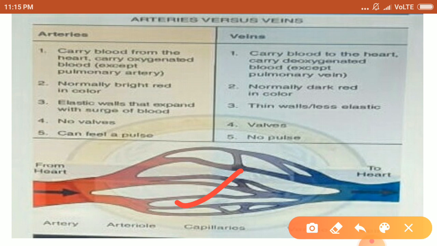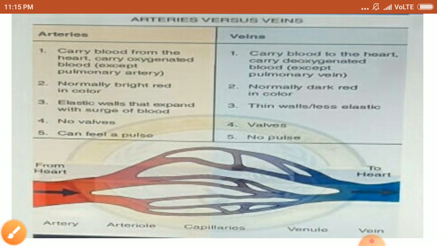In this slide also you can differentiate arteries and veins. Arteries carry oxygenated blood, veins carry deoxygenated blood. In arteries the blood is normally bright red, in veins it is dark red. Arteries are elastic as they receive the blood from the heart with great pressure, whereas veins send the blood to the heart, so they are less elastic.